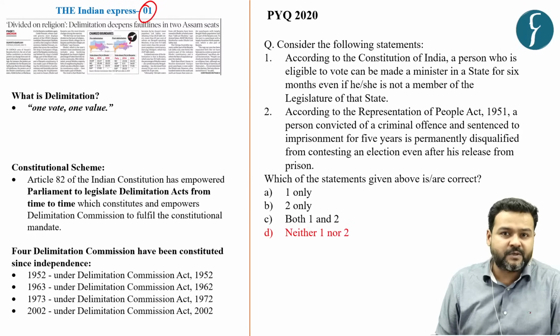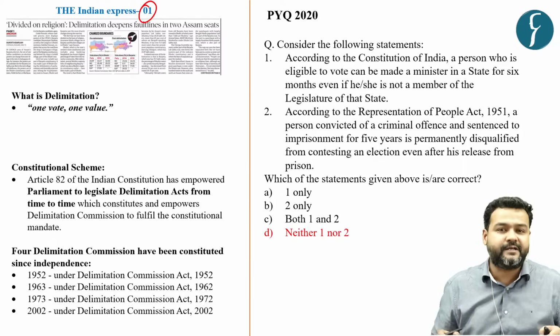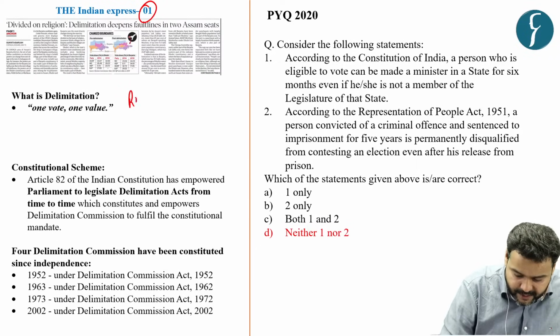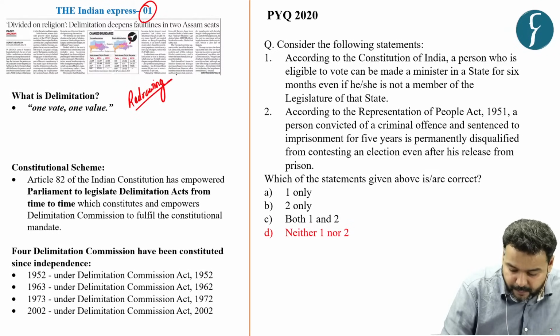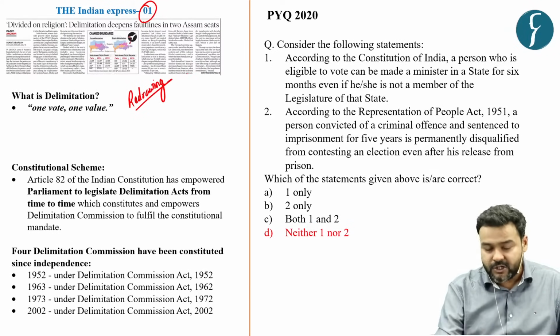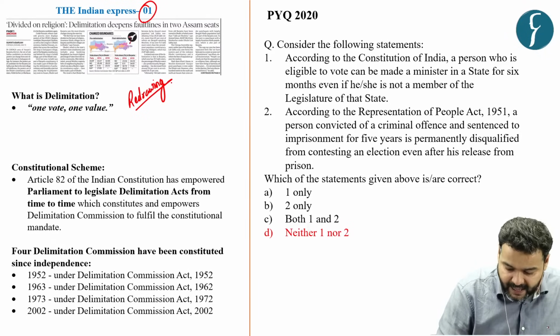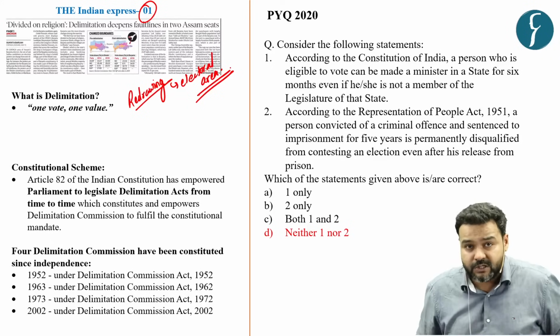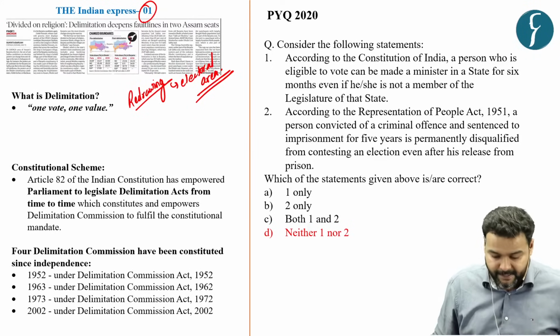So first you must understand what delimitation is. Delimitation is nothing but redrawing of boundaries of a constituency or electoral area.